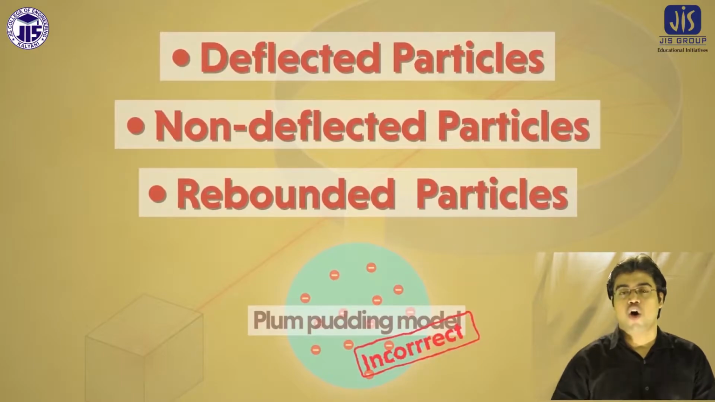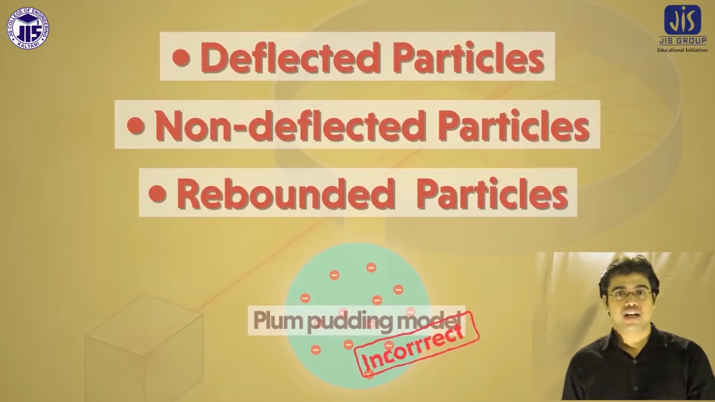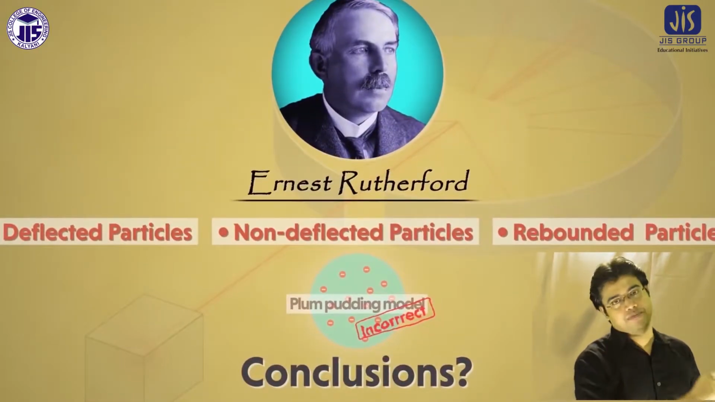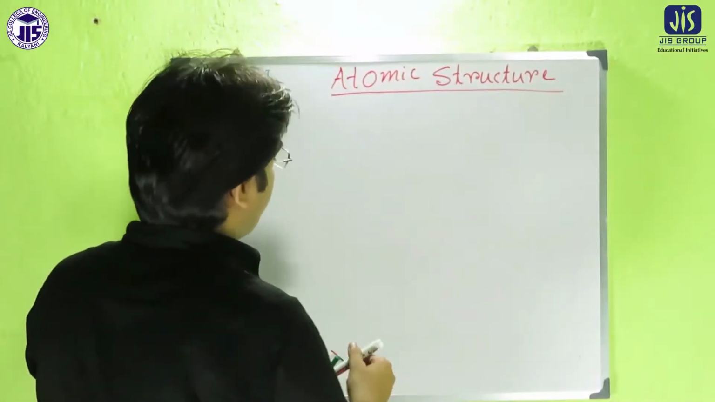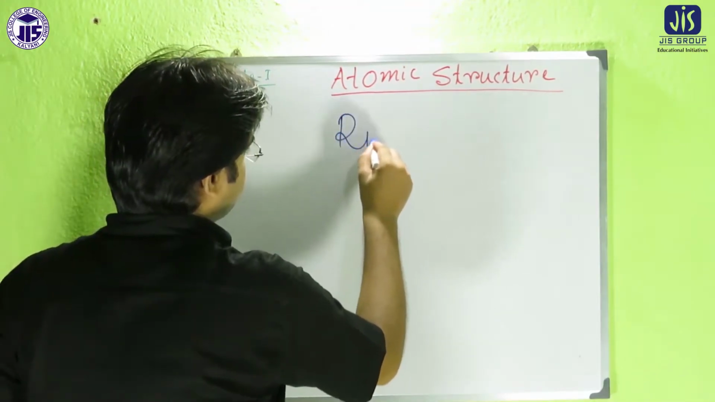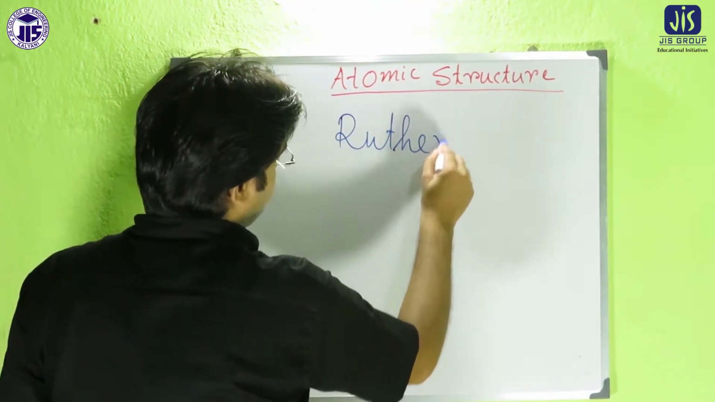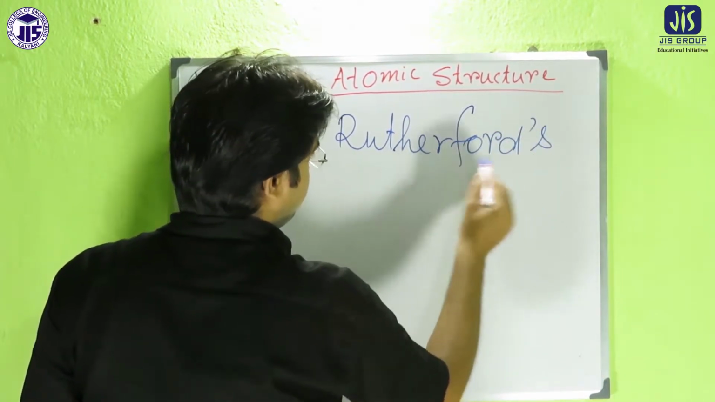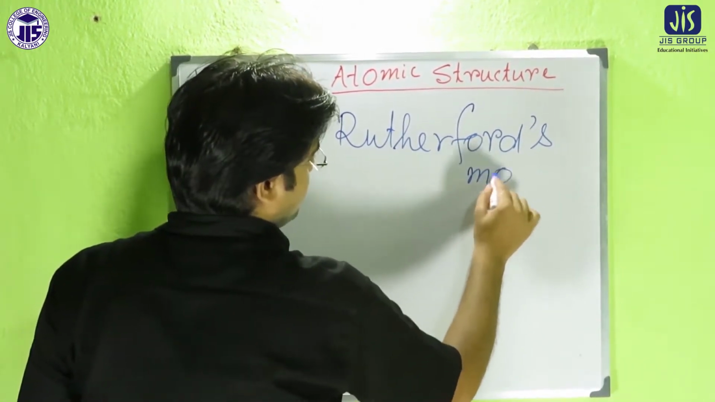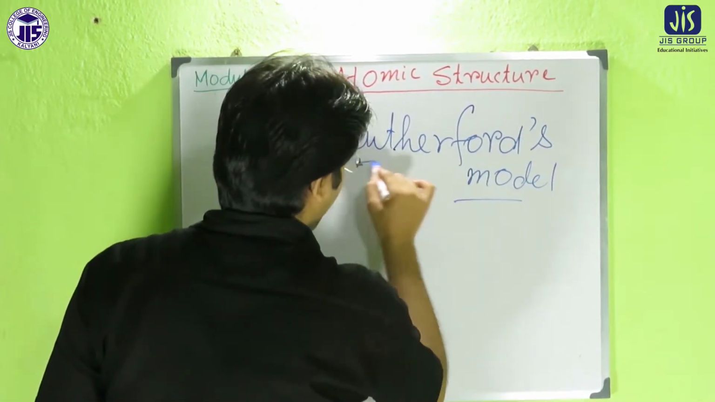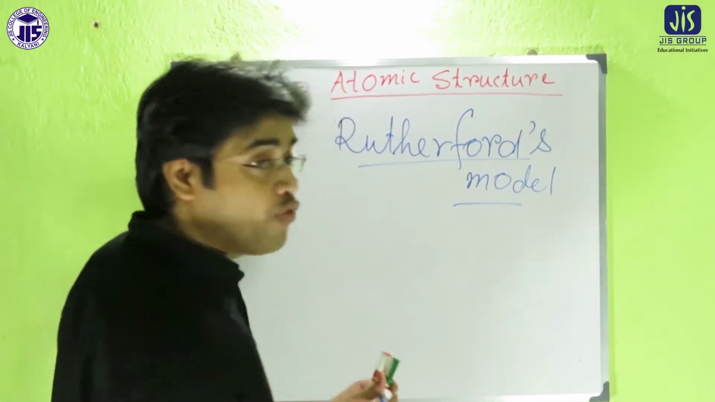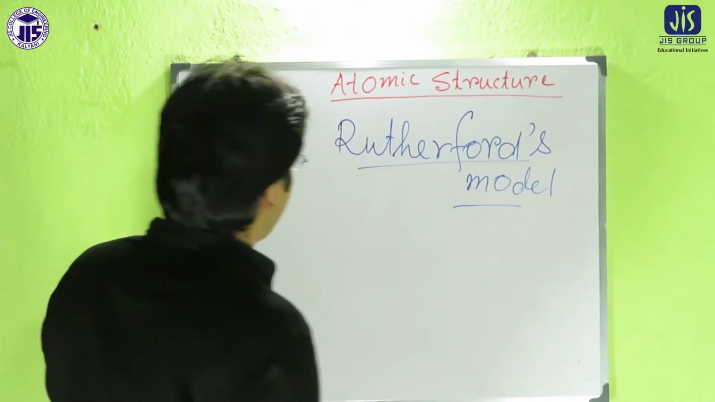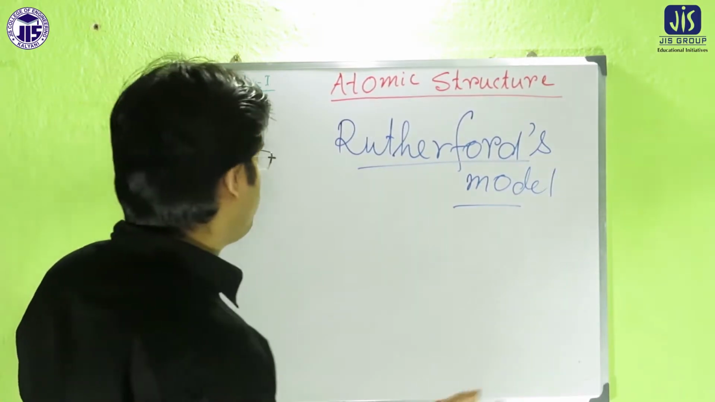So Rutherford put forward his model. Rutherford's model consists of 4 postulates which explain the inner structure of the atom. That is also called Rutherford's model, so we will better use the term Rutherford's model. So according to Rutherford, there are 4 postulates. That means there are 4 observations. So what is the first observation or the first postulate?